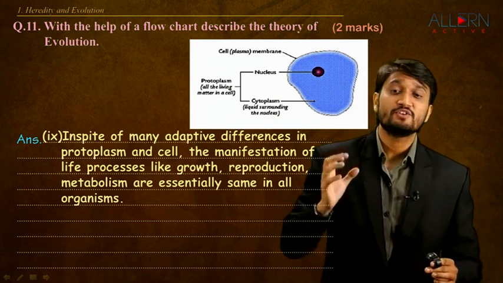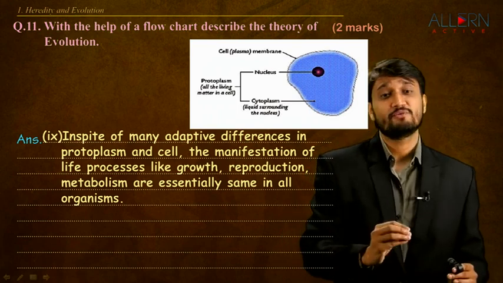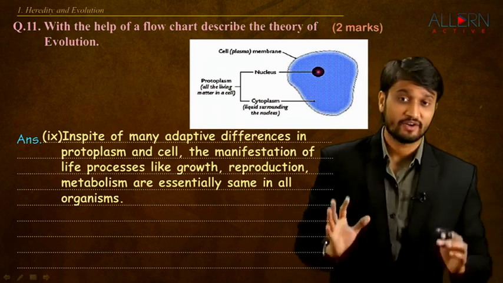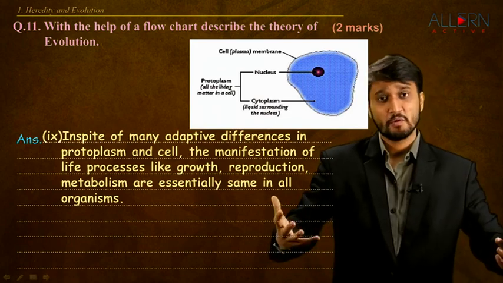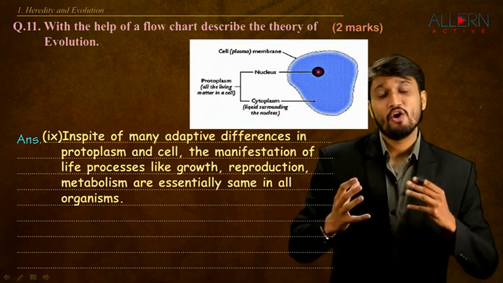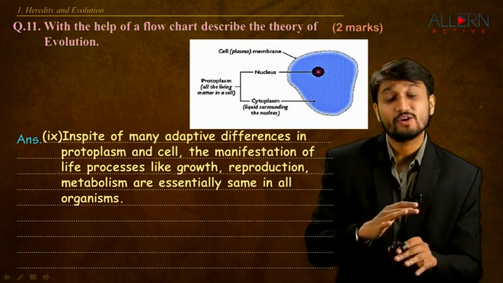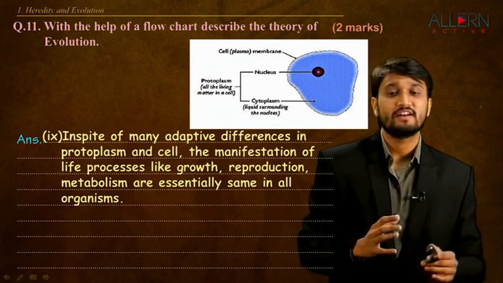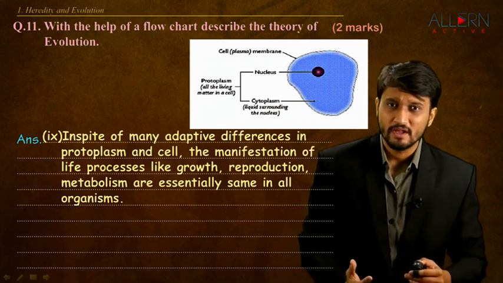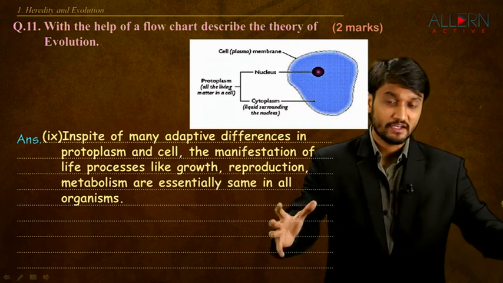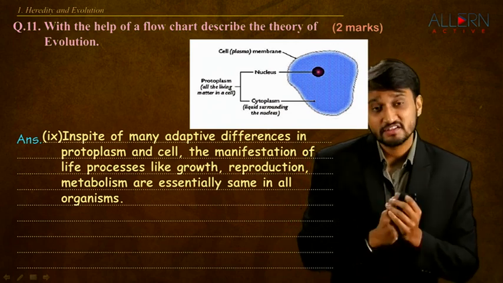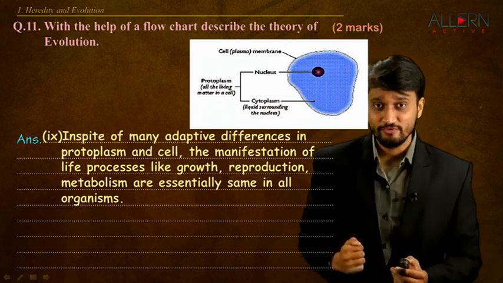The manifestation of life processes like growth, reproduction, metabolism are essentially the same in all the living organisms. There are differences, but for the basic functional organization of the cell or for the functions of the cell, there is a lot of similarity also. And the similarity is for all these different things that we saw, for growth, for reproduction, for metabolism, right? This is a very big evidence that all different living organisms probably came from a common ancestor. This is how we indirectly try to prove evolution.